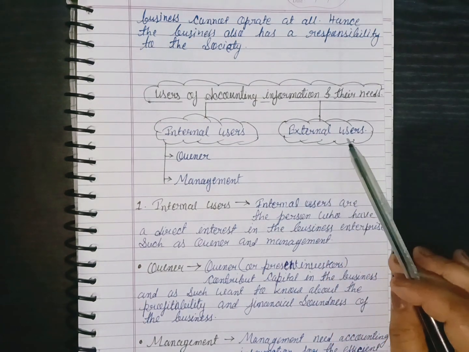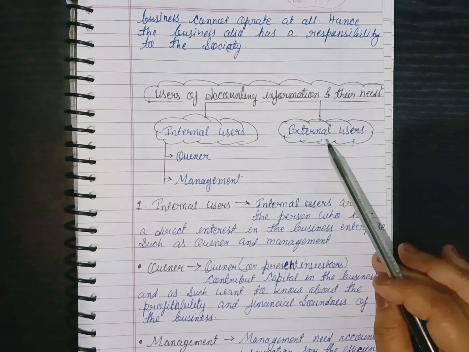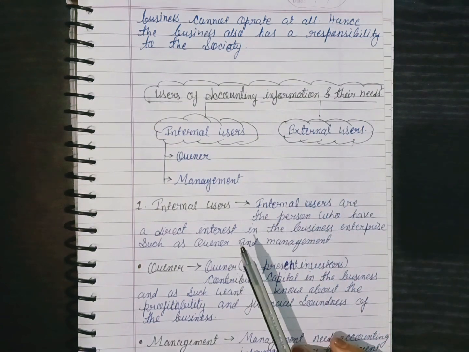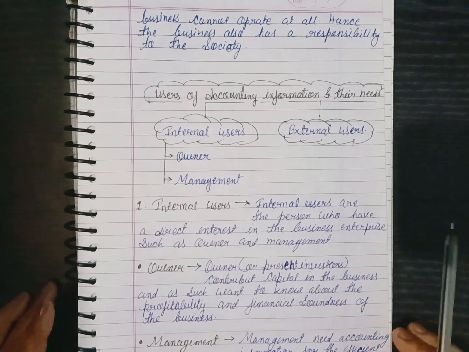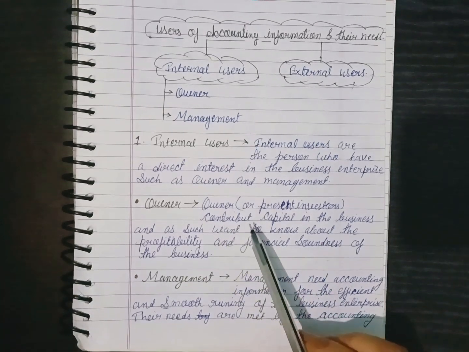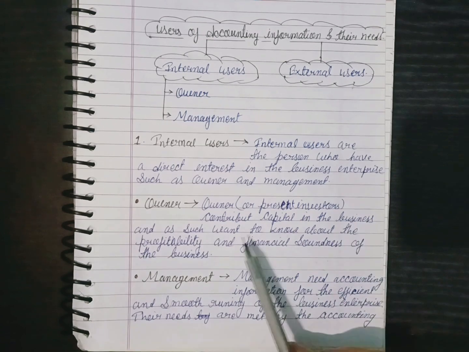External users, this name also present, that is external. So this is not directly connected with the business. So who is the owner? Owner or present investors, you can say.